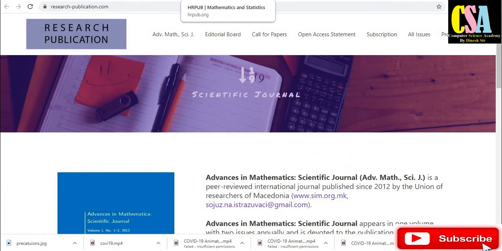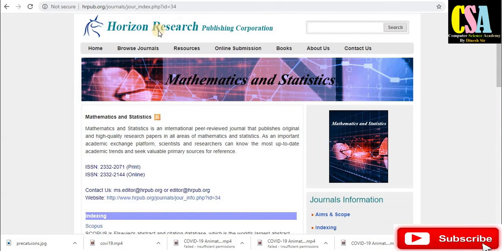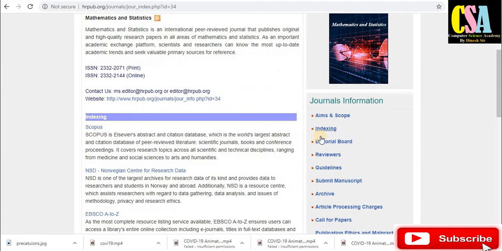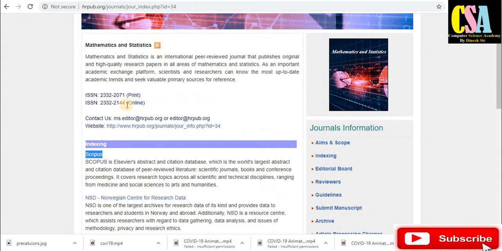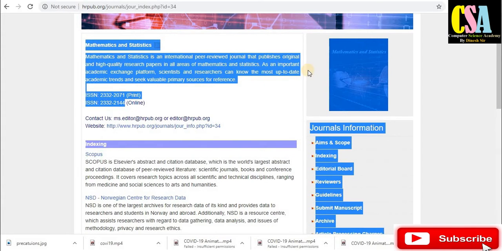Next one is Horizon Research Publication, Mathematics and Statistics. This is also a Scopus indexed journal. You can check the indexing here: Scopus, EBSCO. This is the print ISSN number and the online one.